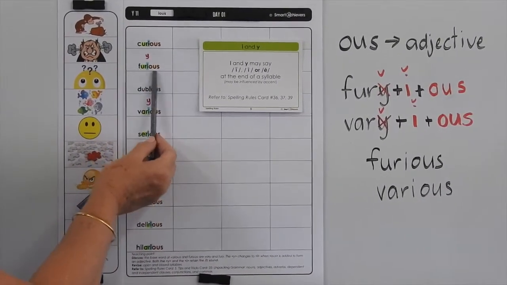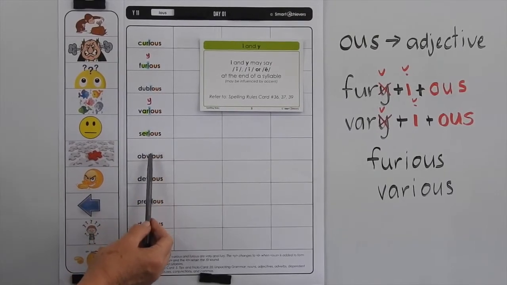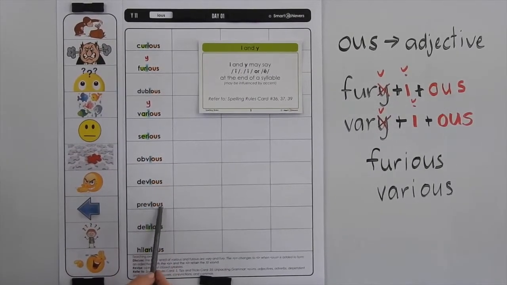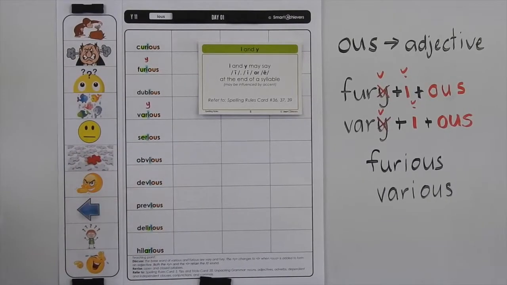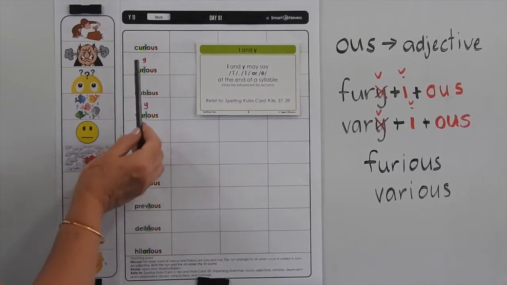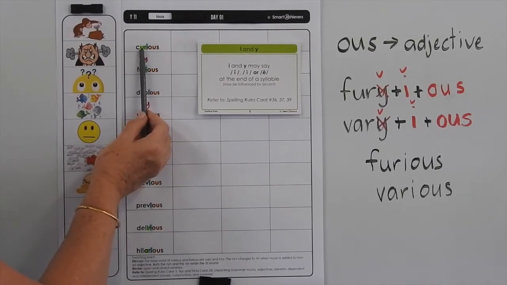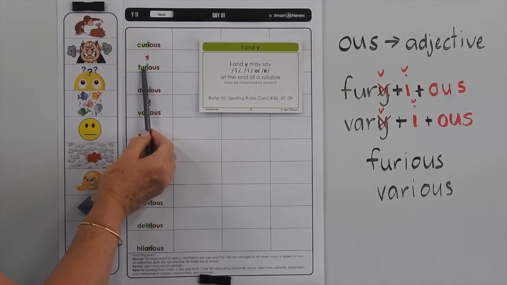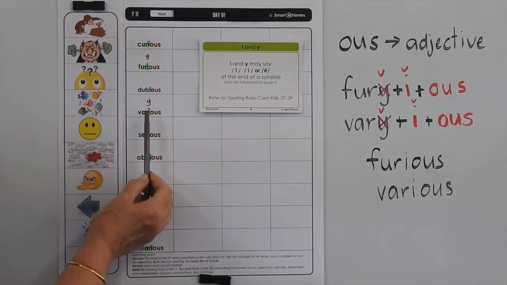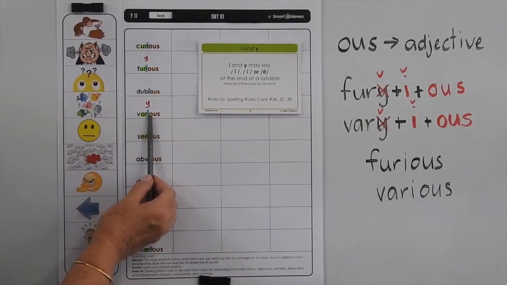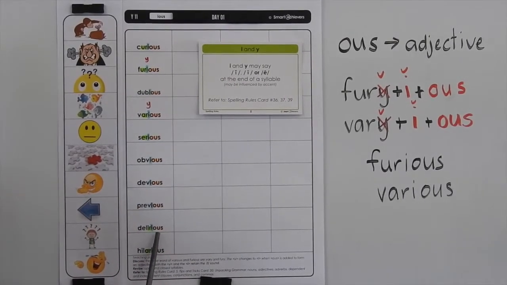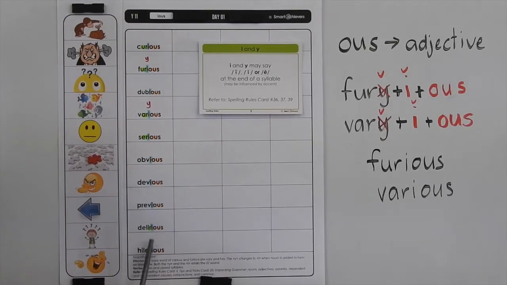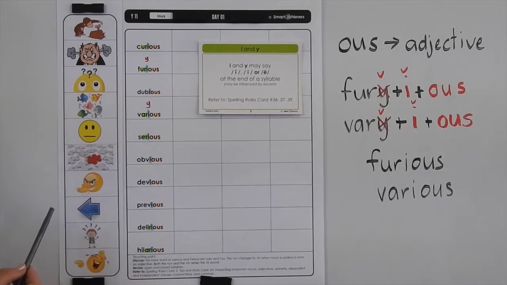So we've got curious, furious, dubious, various, serious, obvious, devious, previous, delirious, and hilarious. Now you can also see within these words, we've got a lot of R-controlled vowels. So you've got the UR in curious and furious, if you want to highlight those a different colour. You've got AR in various and ER in serious. And down the bottom here we've got delirious, we've got the IR and the AR in those. So do highlight them a different colour to help you as well.